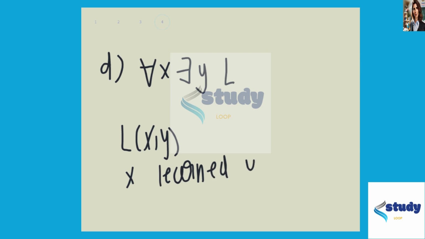Okay, we are on D now. So for part D, we have all students in this class have learned at least one programming language. So we have all students, so that's for all X. There exists some Y, which is a programming language, such that, let's let L of X comma Y mean that student X has learned language Y. So we're going to have for all X, there exists some Y, such that L of X comma Y.